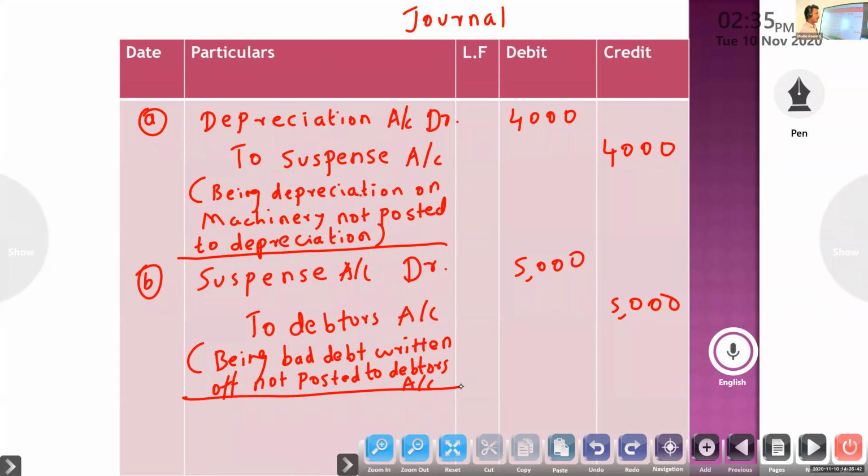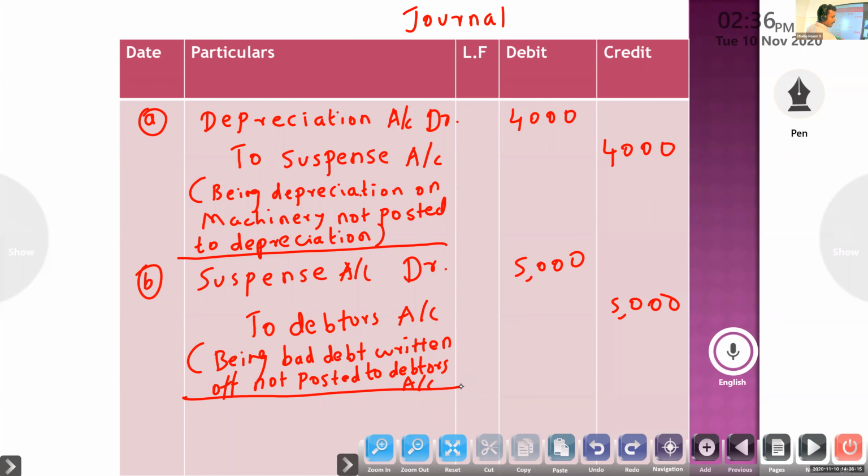Okay, discount allowed. Discount allowed to a debtor, rupees 100, on receiving cash from him was not posted to discount allowed. So we gave a discount to the debtor, but we didn't post it to discount allowed. So here you have to look whether discount allowed is debit or credit. On that basis, you have to post.